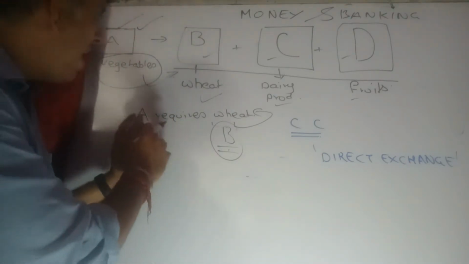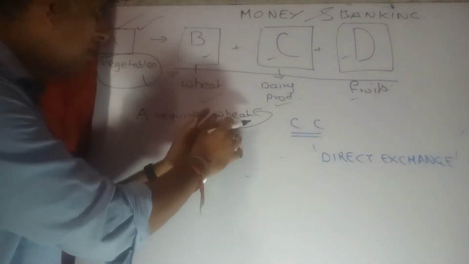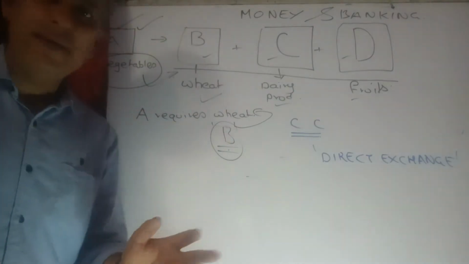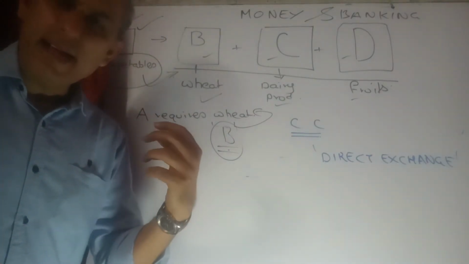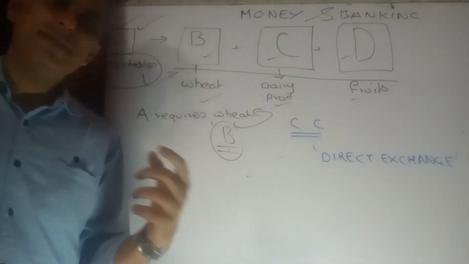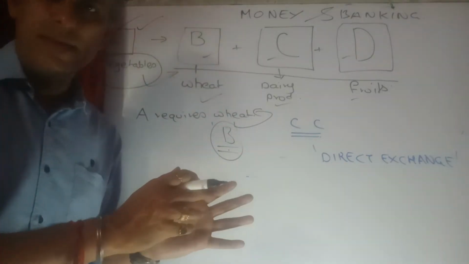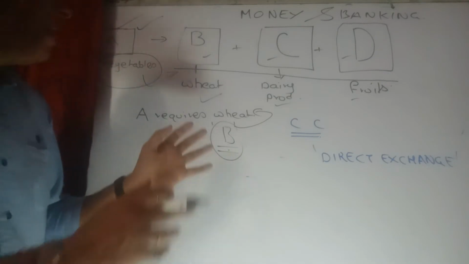So A approaches B for wheat, which B is willing to give to A. But what it also requires is something on the part of A to be given, right? Something on the part of A to be given.